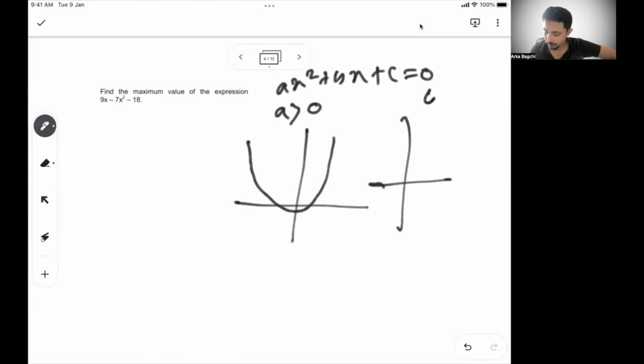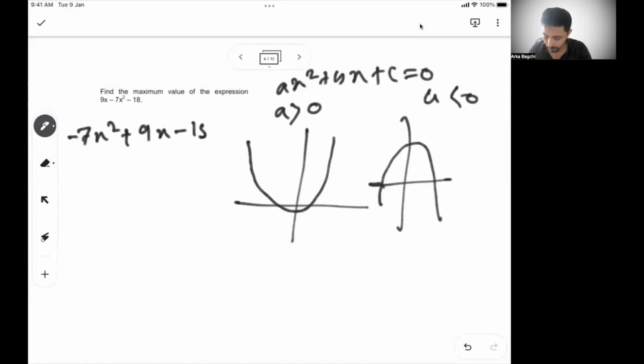If a is less than 0, it is an inverted parabola. Here the expression is minus 7x square plus 9x minus 18, so it's an inverted parabola because a is less than 0.